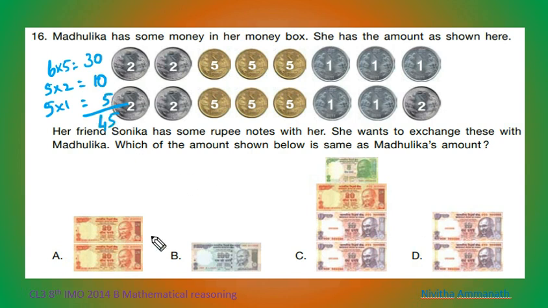So which is the option? Here 20 plus 20, that is 40. This is 100 rupees. This is 10 plus 10, 20. 20 plus 20, 40. 40 plus 5, 45. This is 10 plus 10, 20. So which is the correct option? This C is the correct option. Next question.